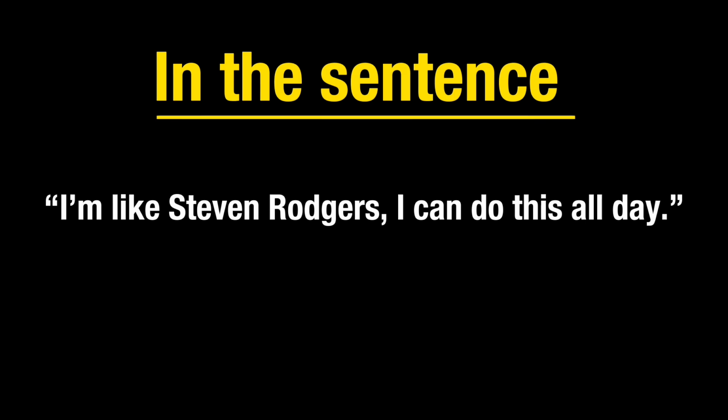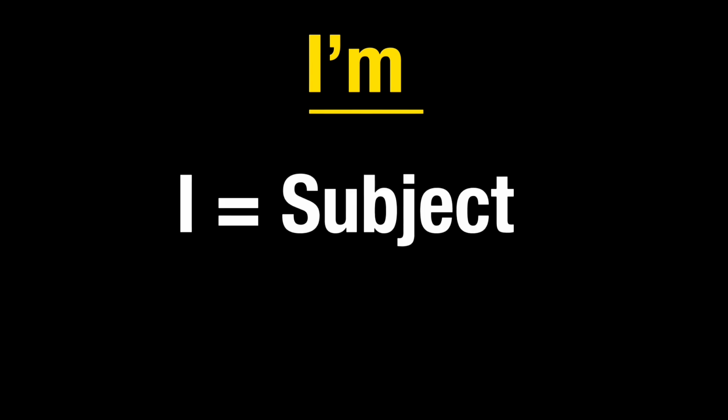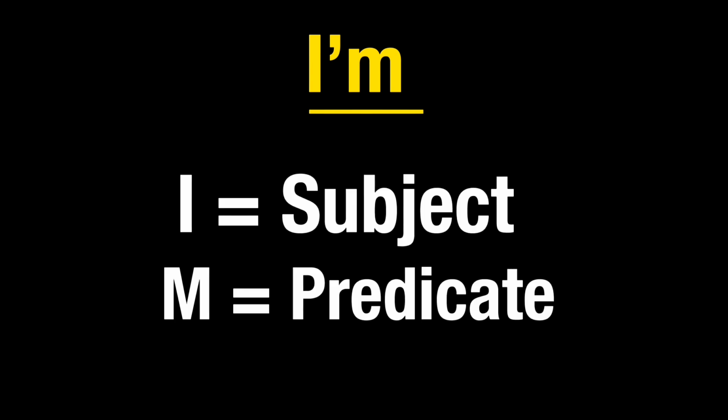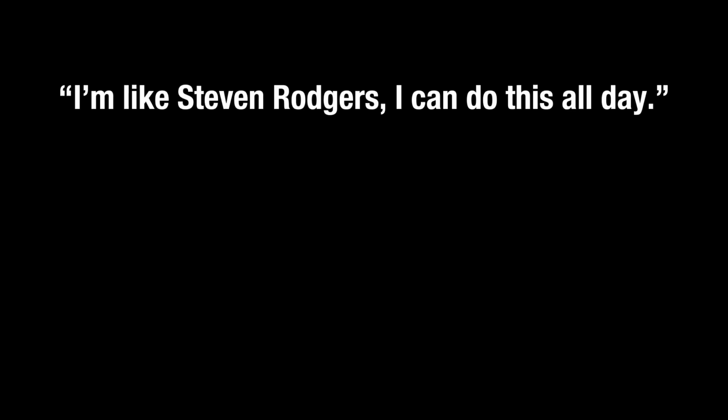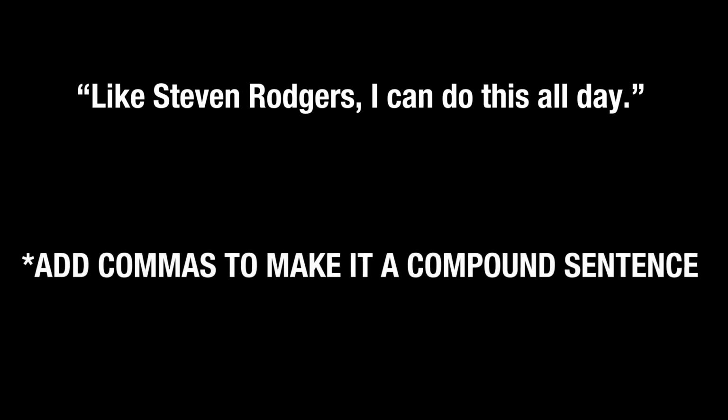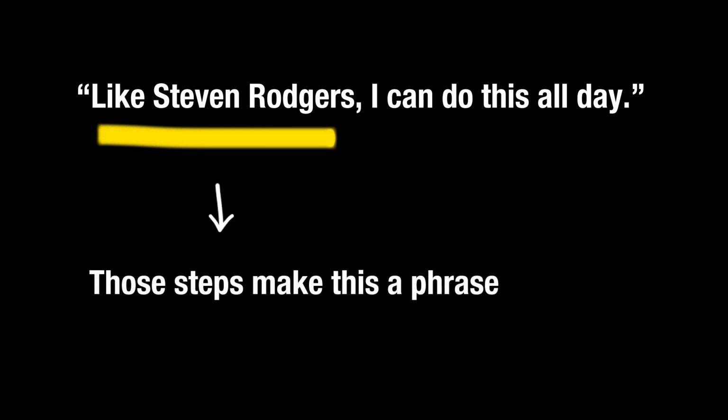Since I'm like Stephen Rogers, I can do this all day. If you take the first contraction word and split it up into two parts, the I, which is a subject, and the M, which is a predicate, that means this is not a phrase, it is a clause. If you took the I out, like Stephen Rogers, I can do this all day. Put the comma to make it a compound sentence. That would make this a phrase.